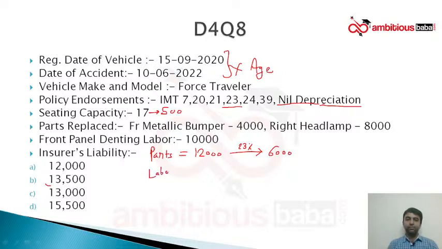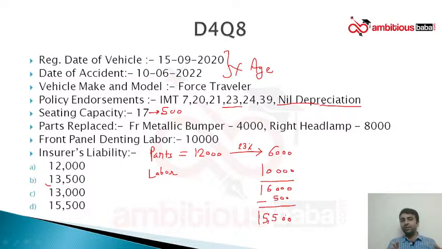Labor as it is 10,000 rupees. The total will be 16,000 rupees less 500 rupees excess. You will get the answer as 15,500 rupees. Correct? I 100% know that there are some confusions.